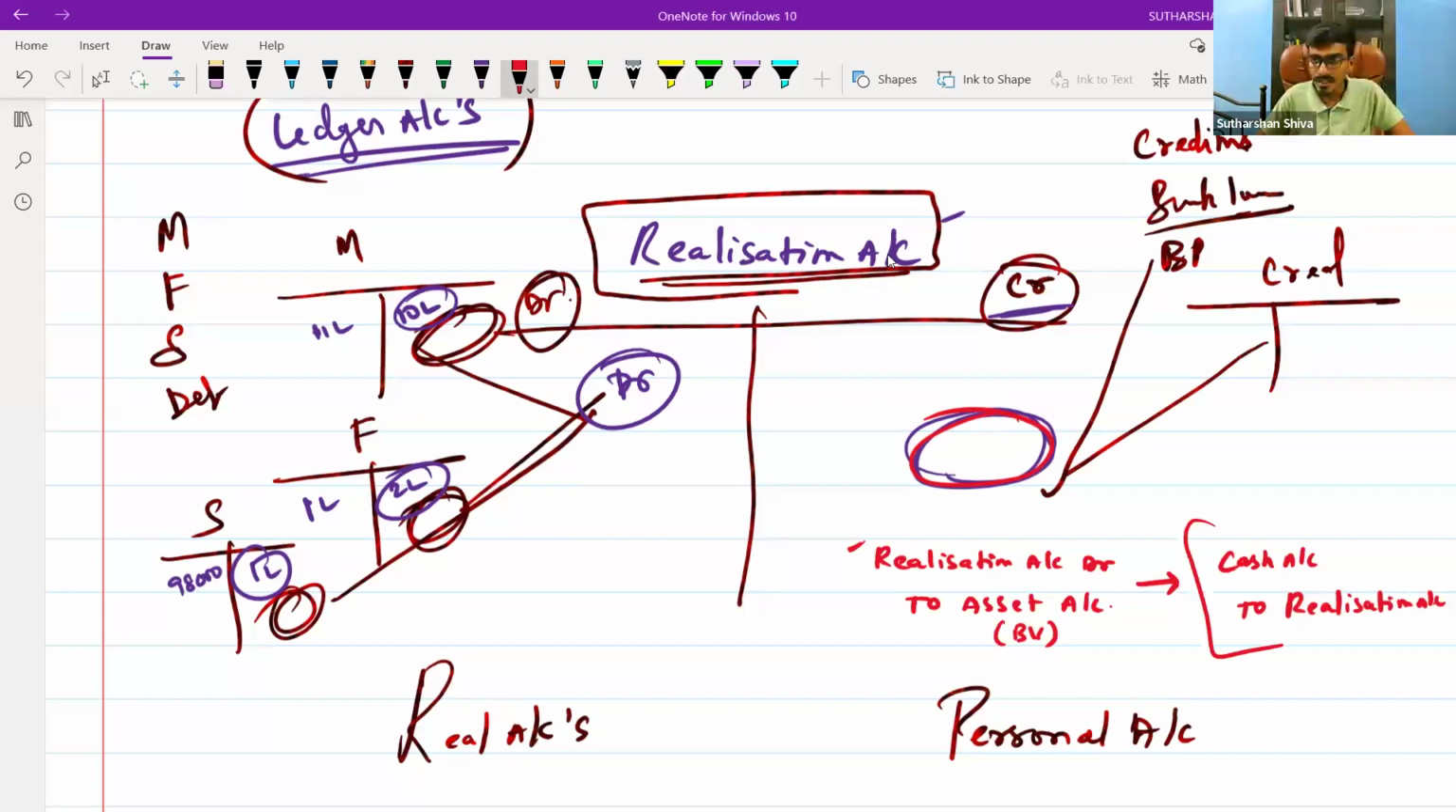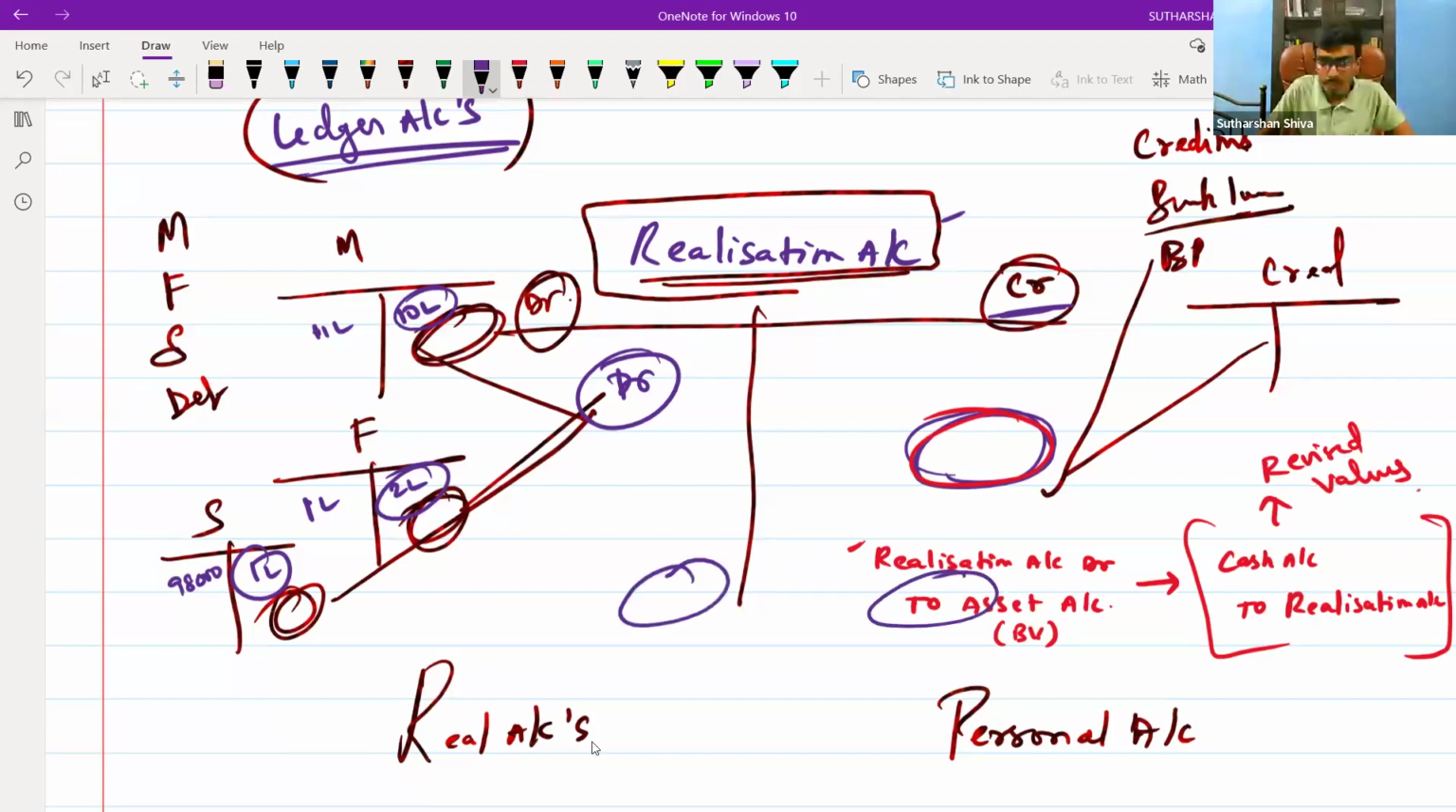Realization account, this journal entry should be at the revised values. Whatever the revised value is, you should pass it at the revised values. And whenever it gets closed, you will end up with a profit or a loss. If you end up with profits, all the profits will be transferred to the partners' capital account. All the losses will also transfer to the partners' capital account. Okay, same in case of liability.